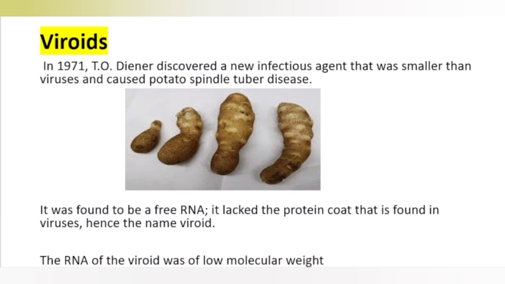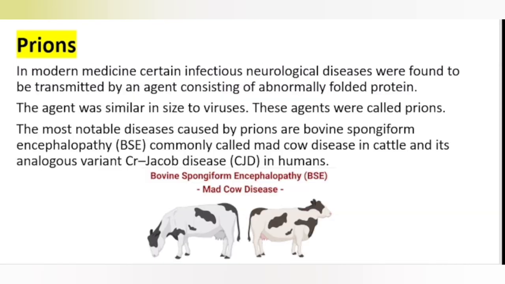How? Because they don't even have the protein coat. They have only the naked free RNA as their genetic material to survive. The RNA of the viroid is also of low molecular weight. So viroids are like viruses, but they lack a protein coat. They have only RNA as their genetic material, and they can cause a disease called potato spindle tuber disease. Now, another interesting one. When the protein coat is lacking, we call it a viroid. Now, what if the genetic material is lost, and only the protein coat is there? Then that is called a prion.